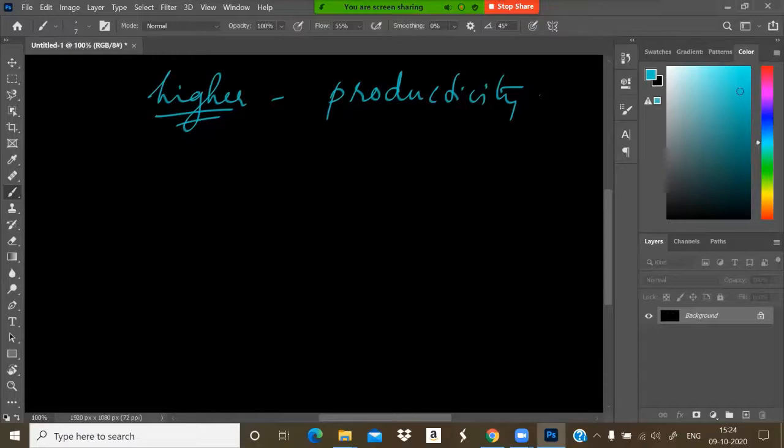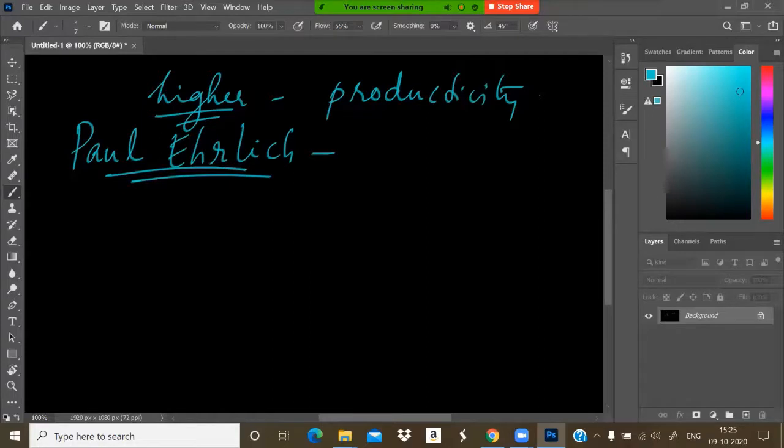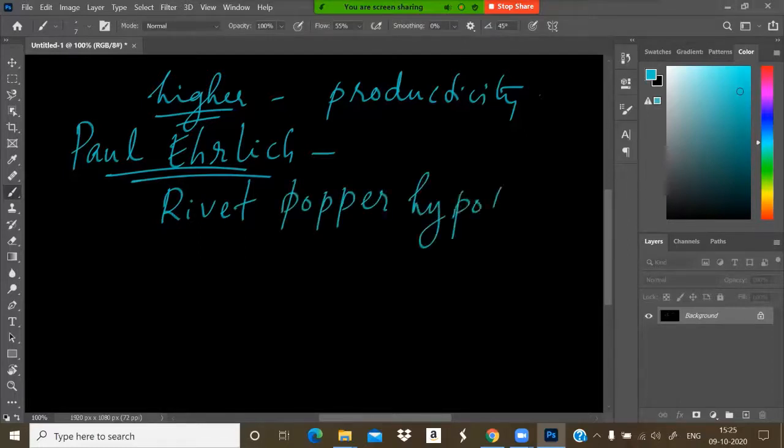Okay, my dear students, now we can move on to a term in your textbook, Paul Ehrlich. Paul Ehrlich is a scientist, an ecologist.